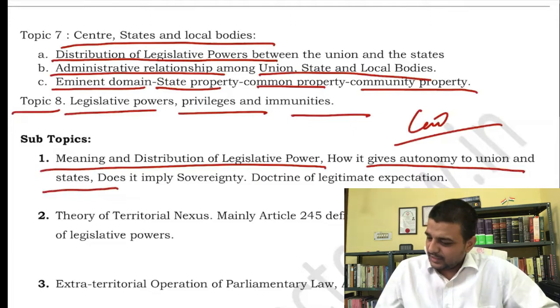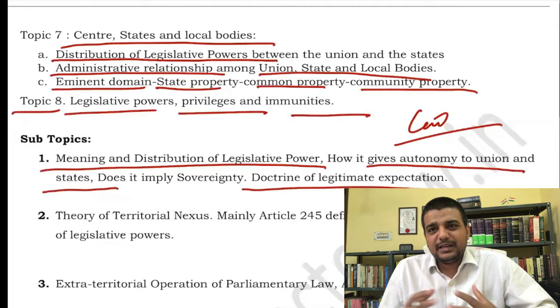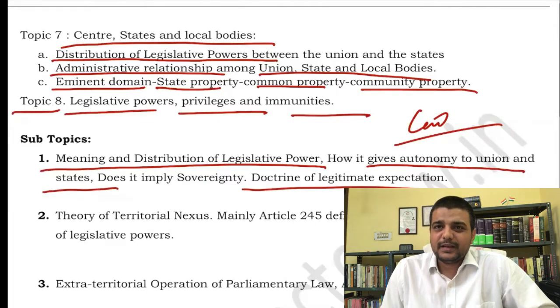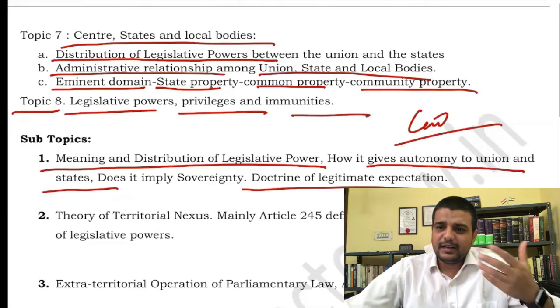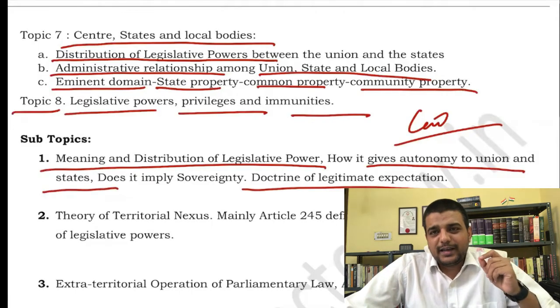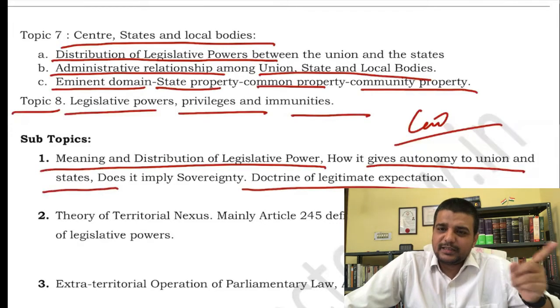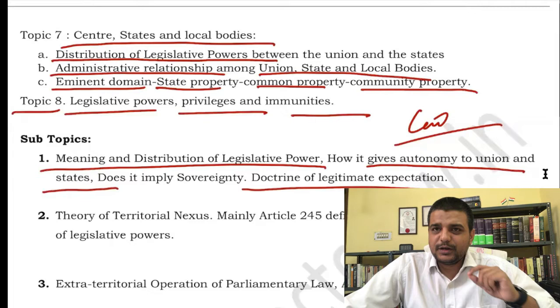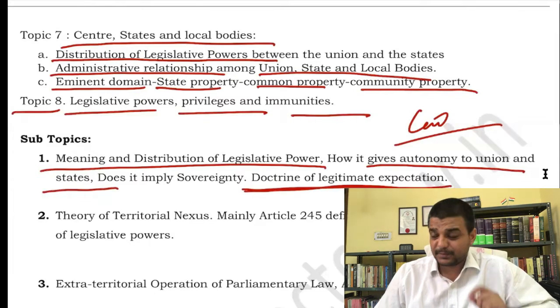Then you have to talk about the doctrine of legitimate expectation. That basically means that if you make a law and in accordance with that law I have performed a certain act, then later on you cannot take away that law and say that my act is invalidated. I have some legitimate expectation from you. That applies to the legislative power as well as the administrative power. Clear? So both things have to be understood, the doctrine of legitimate expectation for legislative as well as administrative power. Do read that particular thing.